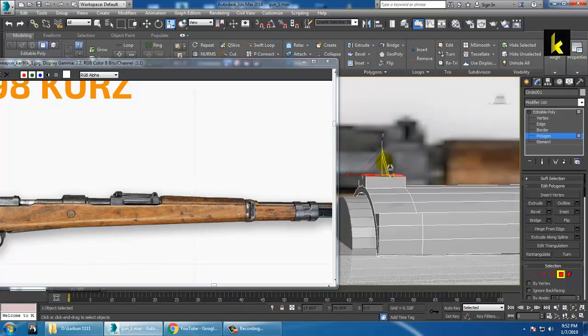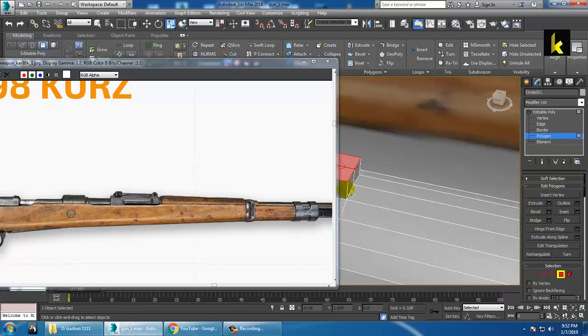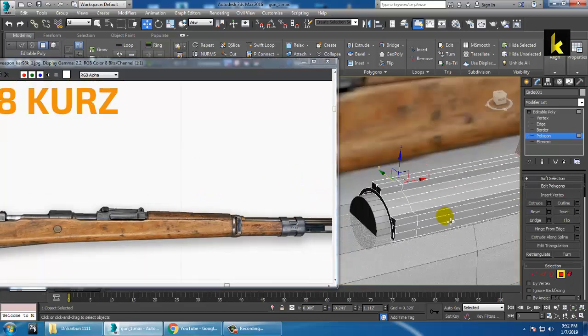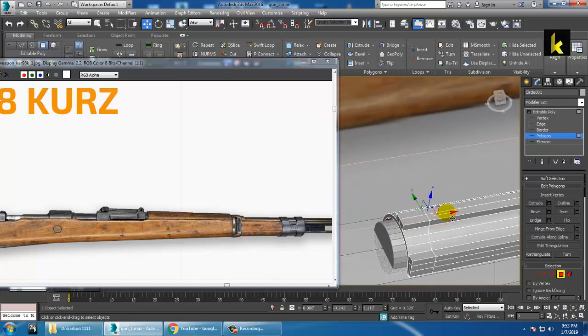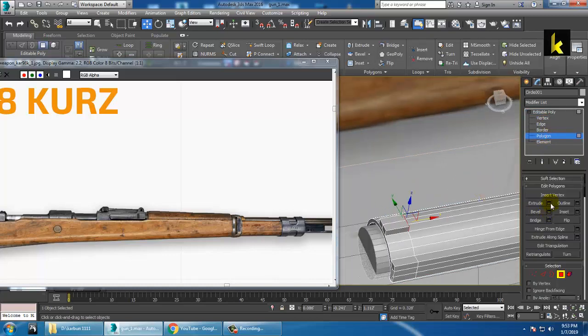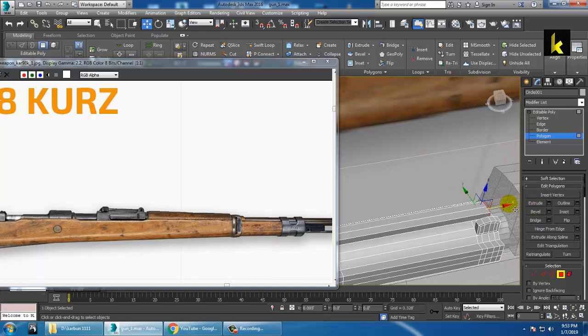Just resize from the top and you can extrude it in this manner over here. Click OK. So just push it over here like this. That's it.